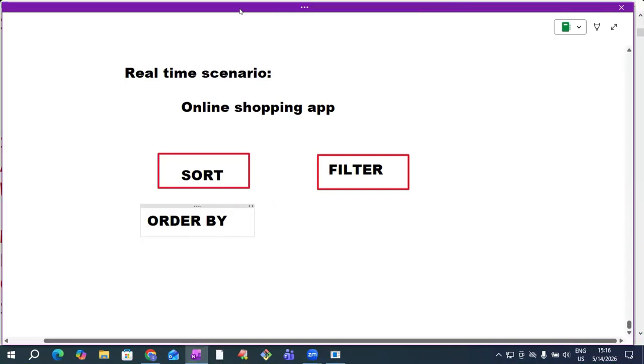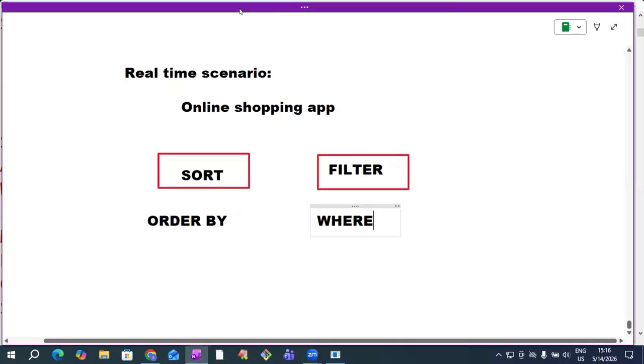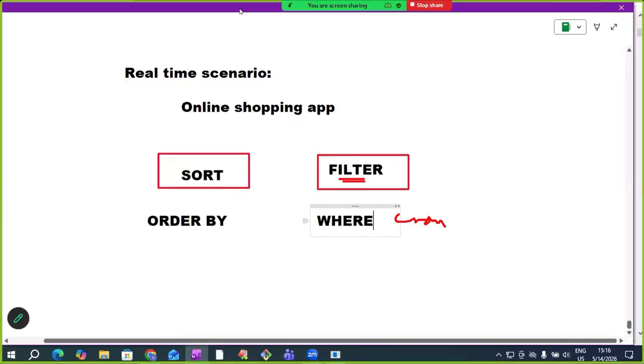Don't continue in this batch. To perform sort operation, which class we need to use, sir? Order by. To perform this filtering operation, which class we need to use, sir? In the where, by writing condition, we are filtering the records. Filtering means getting specific rows, getting what we want.